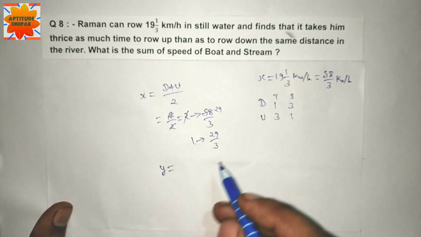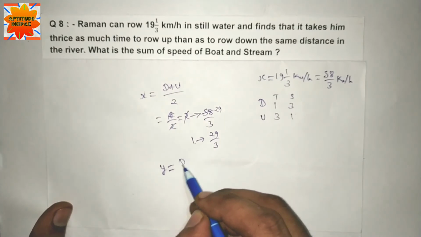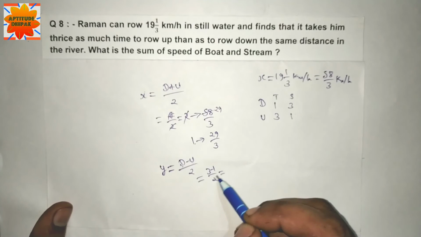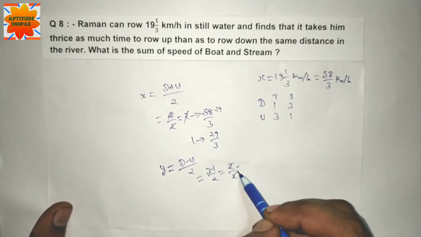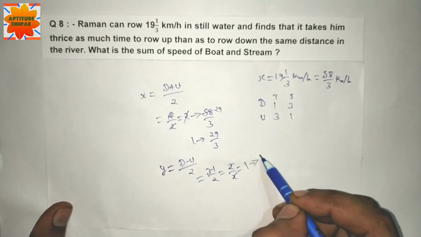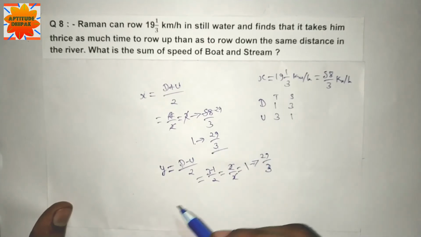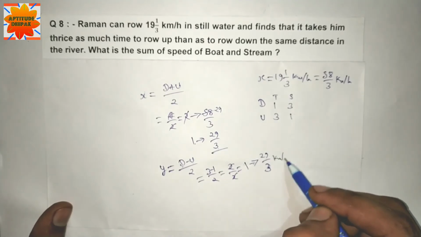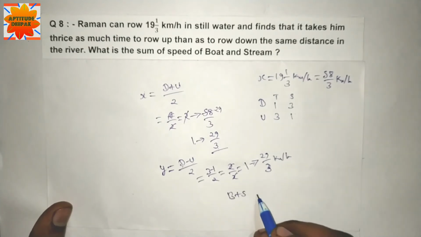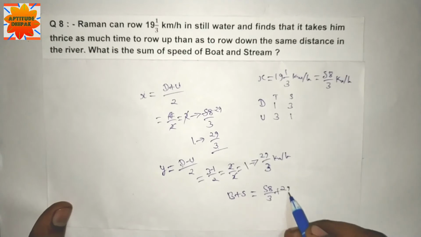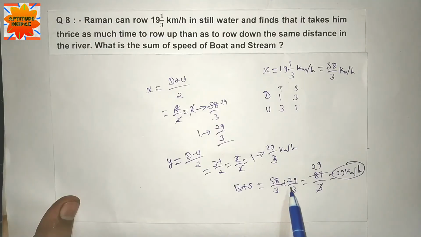Speed of stream is equal to downstream minus upstream divided by 2. 3 minus 1 divided by 2, 2/2, 1. 1 is equal to 29/3. So 29/3 is the speed of stream in kilometer per hour. Boat and stream is equal to 58/3 and 29/3. 58 plus 29 is 87. 87 divided by 3, 29 km per hour is the answer.